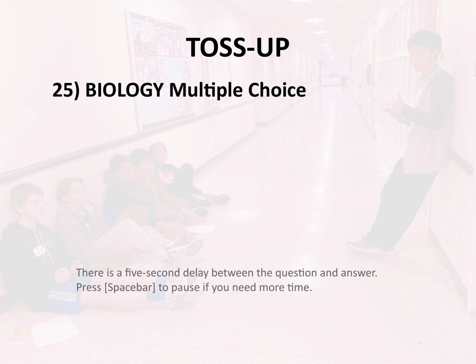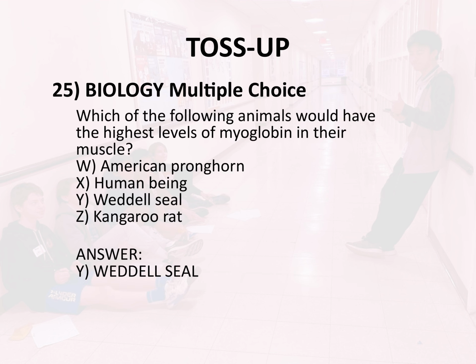Toss-up 25. Biology. Multiple choice. Which of the following animals would have the highest levels of myoglobin in their muscle? W. American pronghorn. X. Human being. Y. Weddell seal. Z. Kangaroo rat. Answer. Y. Weddell seal.